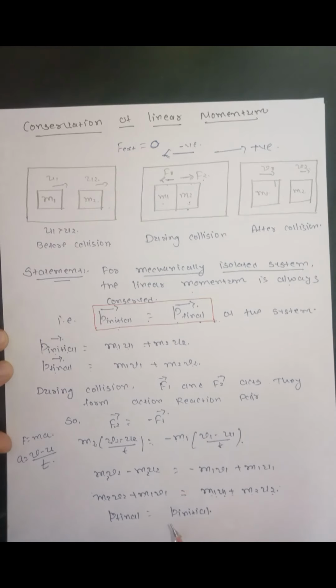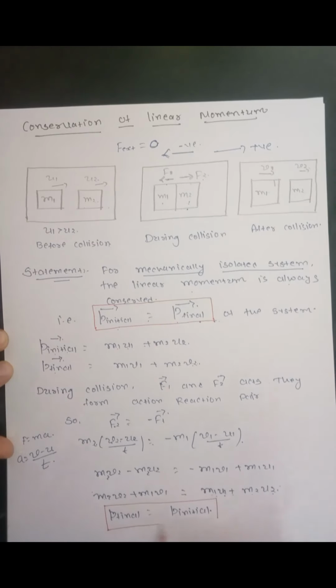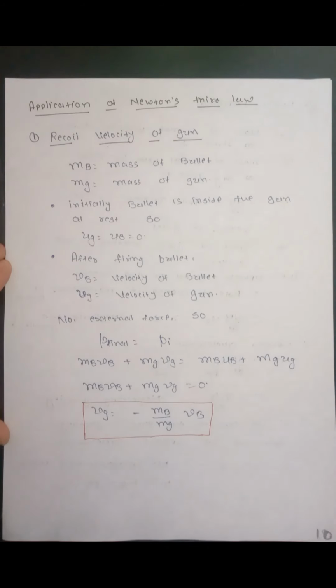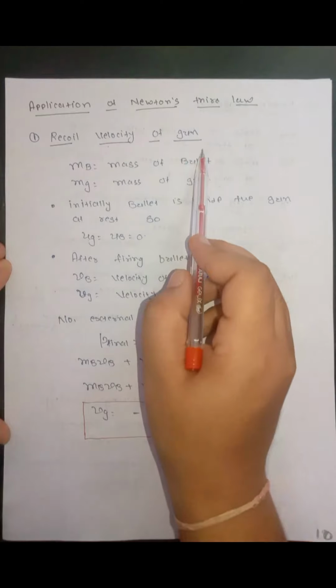So with the help of Newton's third law of motion, we have proved that the final momentum of the isolated system is equal to the initial momentum of the system. This is called conservation of linear momentum. Now let us see some practical applications of Newton's third law of motion, which also include the application of conservation of linear momentum. The first application is recoil velocity of gun.